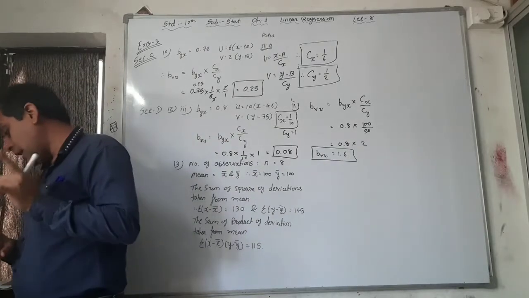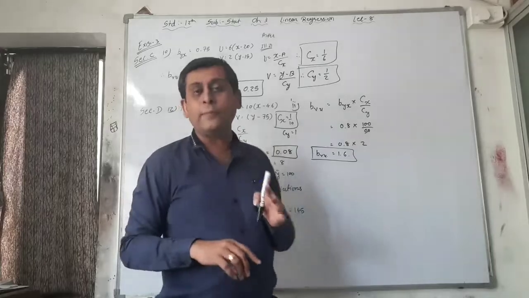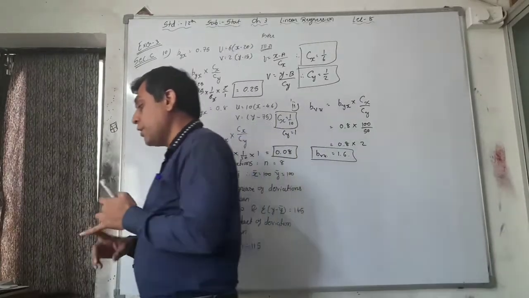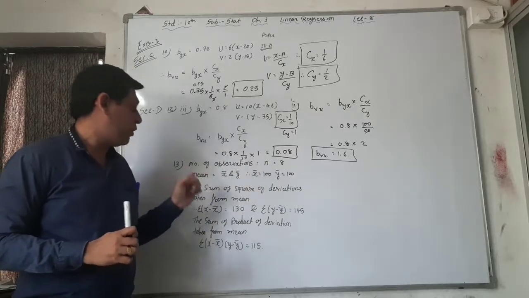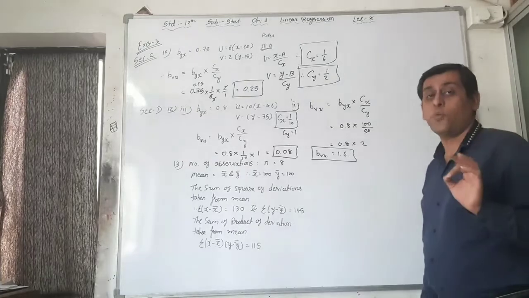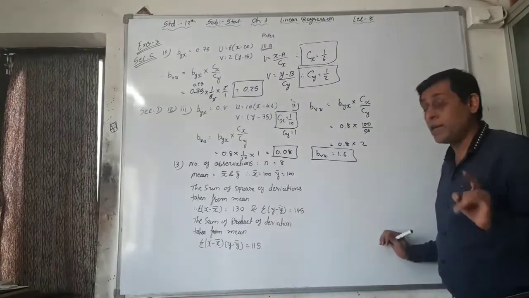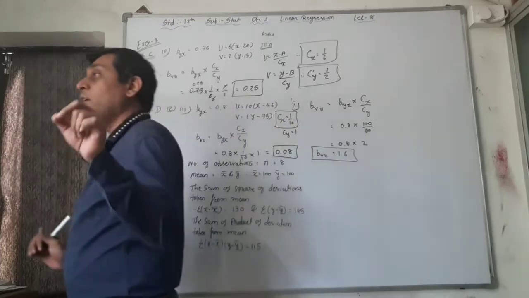Section D, question number 13. The following results are obtained from the bivariate data. The given information is given in theoretical format, and we have to convert it into our practical formula format.